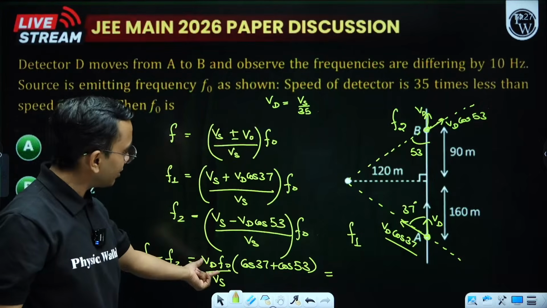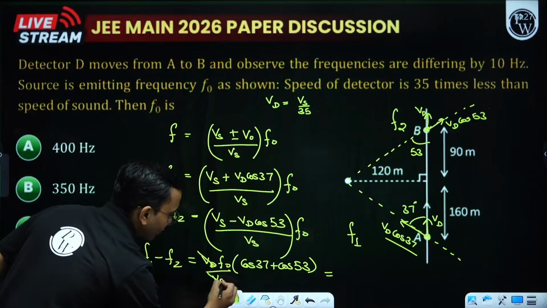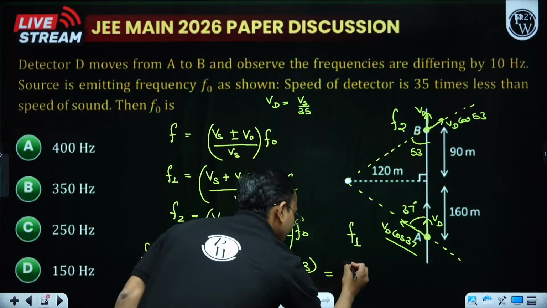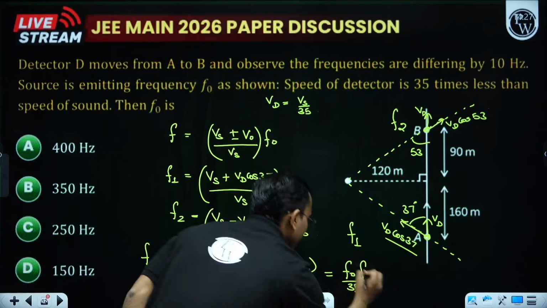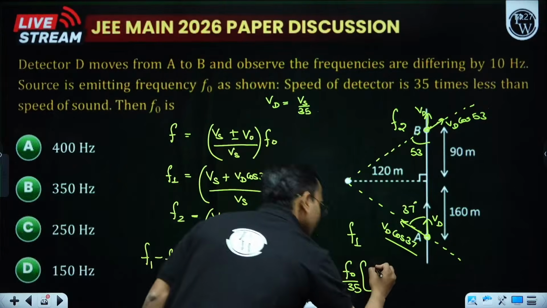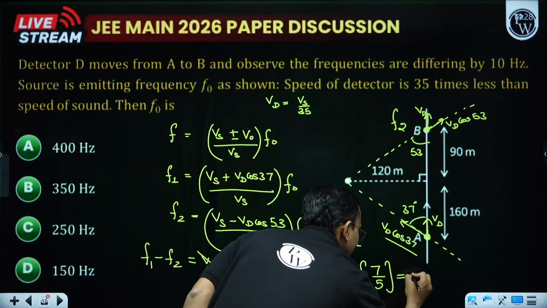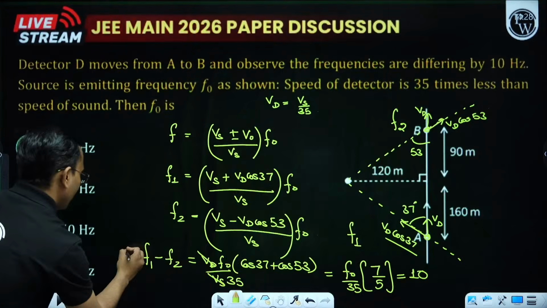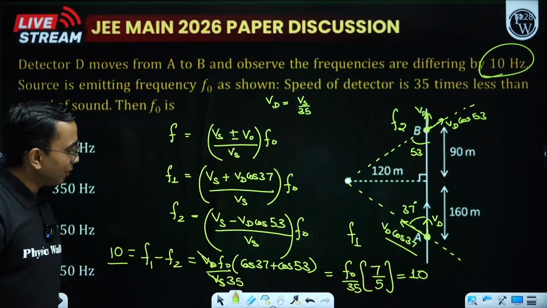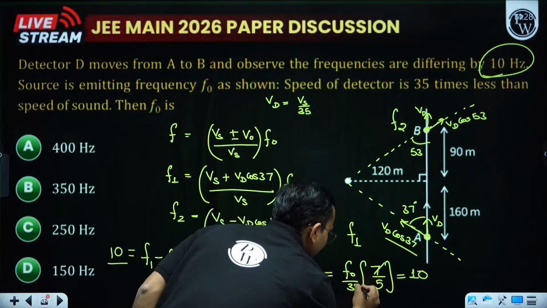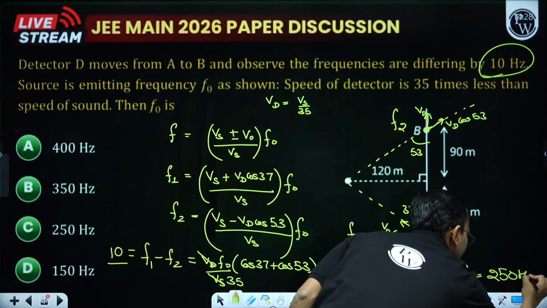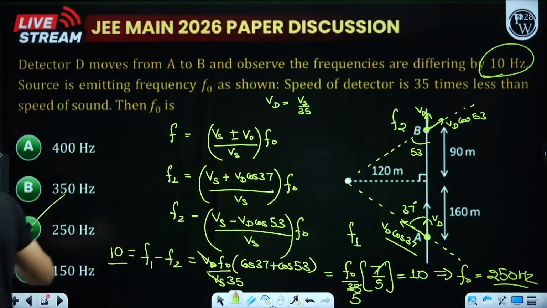Vd is Vs by 35, so this becomes F0 divided by 35 into cos 37, which is 4 by 5, plus cos 53, which is 3 by 5, so this becomes 7 by 5. And this is given to us as 10. Now 7 into 5 from here, F0 comes out to be 250 Hertz. 250 Hertz, option C.